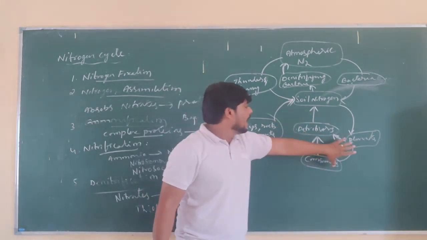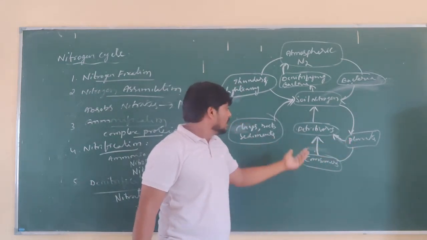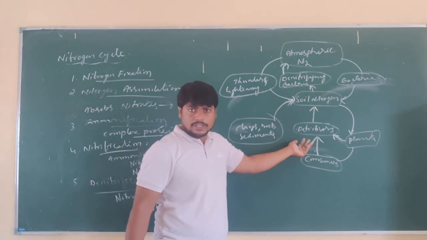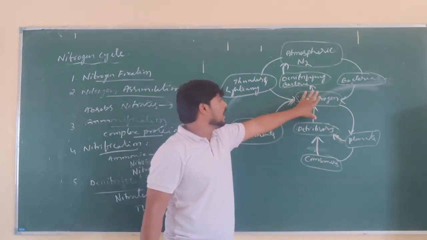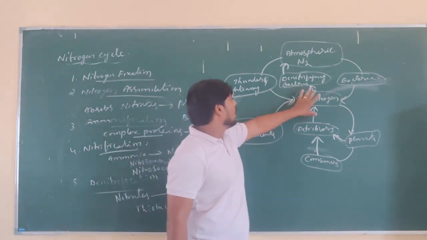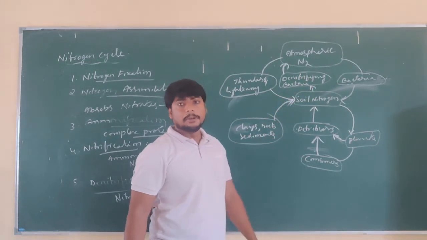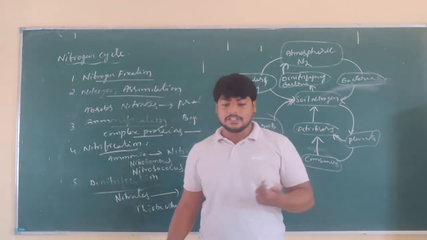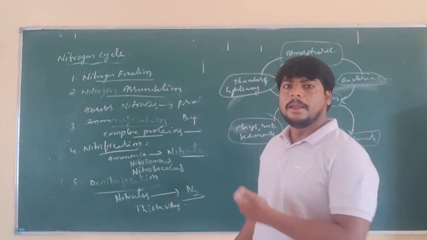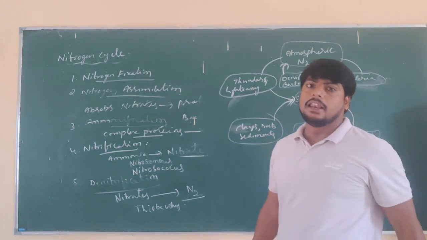The dead animals are decayed and acted upon by detritivores or decomposers, which add protein or ammonia into the soil. From the soil, the nitrogen is added back into the atmosphere by denitrifying bacteria. This is a cyclic movement which is occurring, hence it is called the nitrogen cycle. By this we have finished the concept of microbes which are useful and harmful.